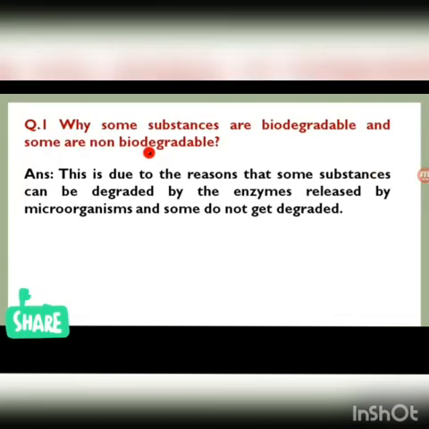So now let us see some questions. Why are some substances biodegradable and some non-biodegradable? This is due to the reason that some substances can be degraded by the enzymes released by microorganisms, and some do not get degraded.